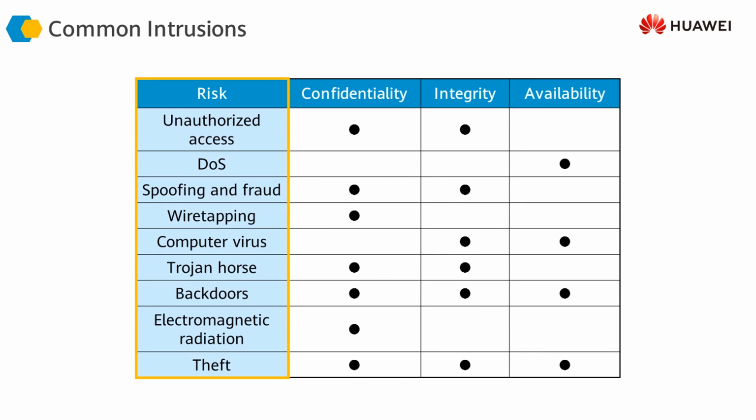The common types of intrusions are given here, and what they are affecting, whether they are affecting the confidentiality, integrity, or availability of our system. That's given here. We've already looked at this piece of information on this slide, so I won't dwell too much on this one and we'll move forward.